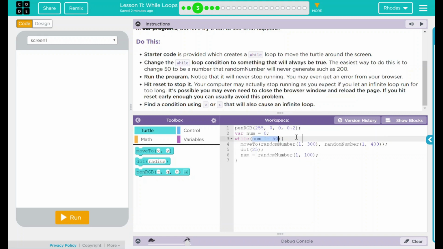Well, if we just take our is not equal to 200 right here, we know from our previous code that random number only goes up between 1 and 100. That means it'll never hit 200 because our random number here is set to 100. We also are missing our console.log statement from the last one, so I'm just going to throw that in so we can see it. Looks pretty good here. Let's go ahead and see if we can't break this browser. I'm going to hit run.